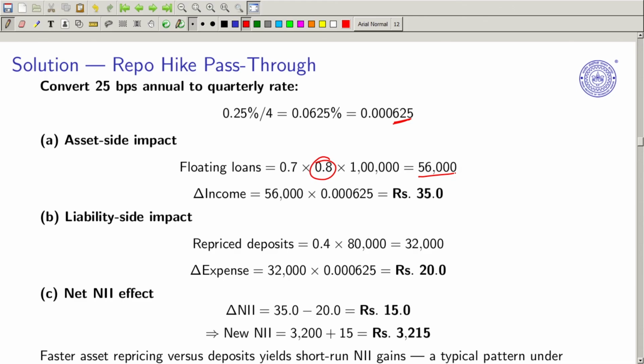How much is the change in income because of this? 56,000 into this quarterly rate change comes out to be rupees 35.